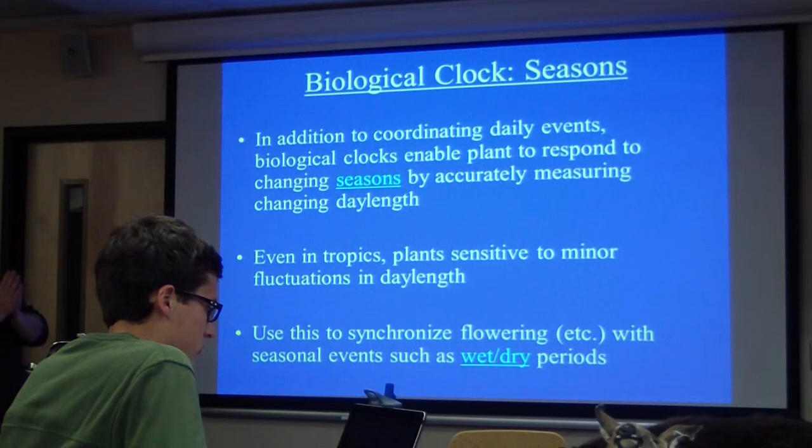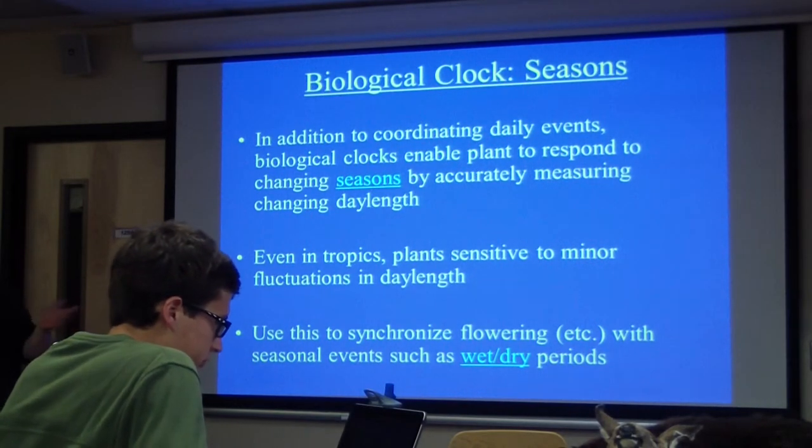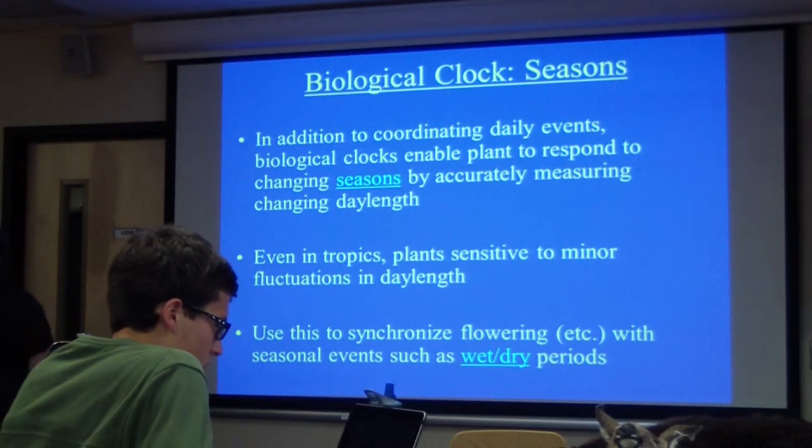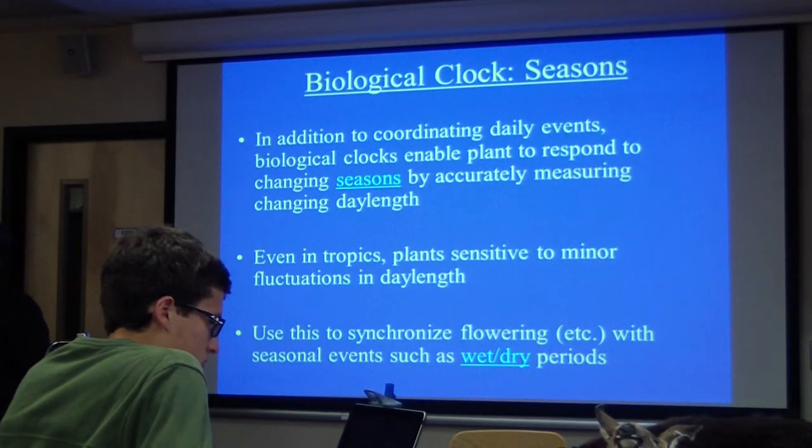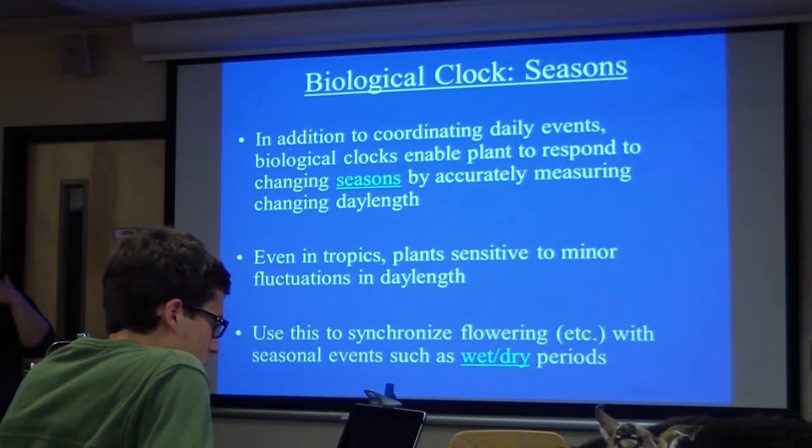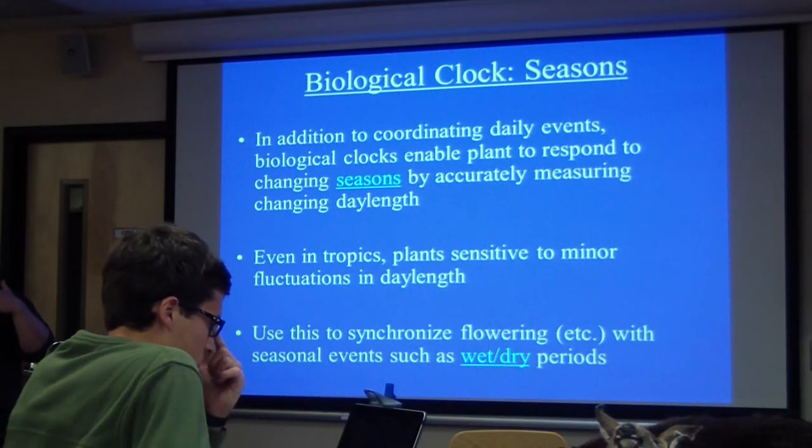But if you think about it, it's not a stretch to think that some of the same mechanisms are helping to control seasonal events for plants. Plants are cueing in on sunlight and temperature, right, to be able to know when it's day, when it's night. It's not a stretch for them to be monitoring the same things to tell when it's summer, when it's fall, when it's spring, when it's winter. They're monitoring the same kinds of things.